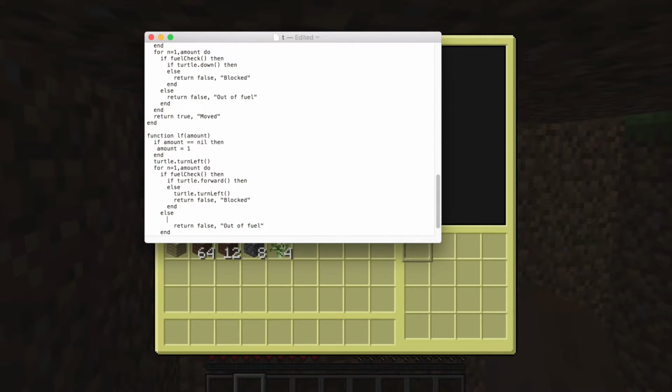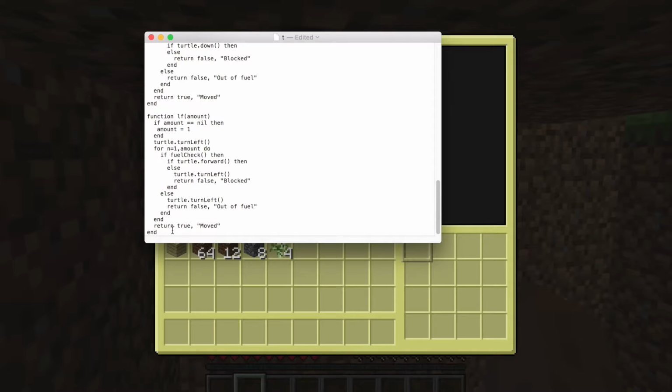So we need to turtle dot turn left. I keep doing that. Turn left, turn back, and I think that's it. And then it still returns true if it gets outside of the for loop. It returns true, but it won't have turned back yet.